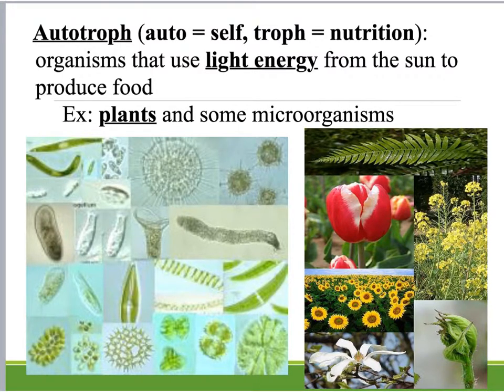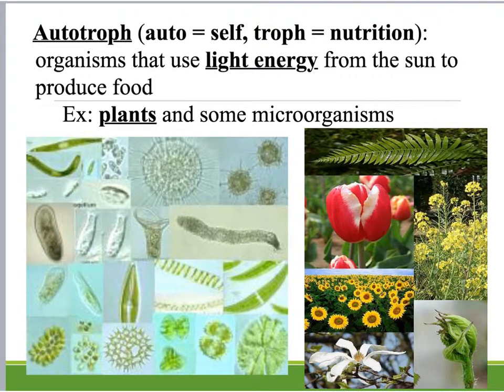When it comes to energy use, there are two types of organisms. There are autotrophs and there are heterotrophs. Autotrophs are organisms that can produce their own food. So auto means self and troph means nutrition. So an autotroph is an organism that provides nutrition to themselves by making it.